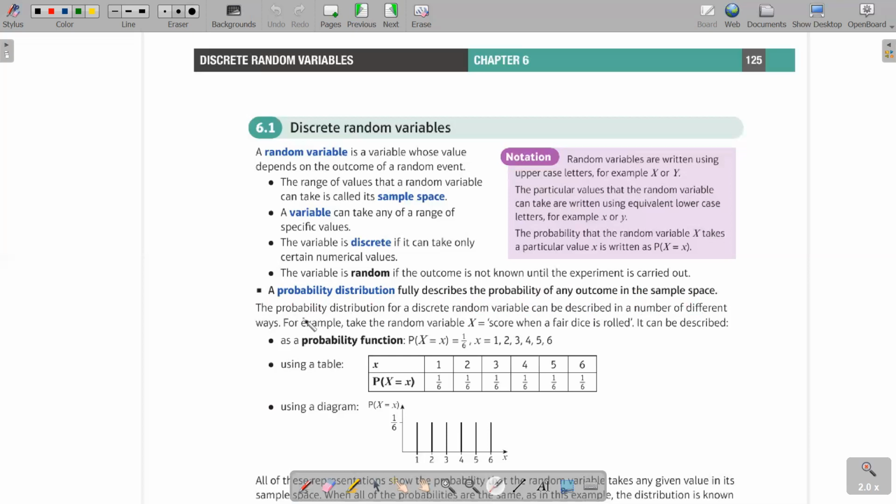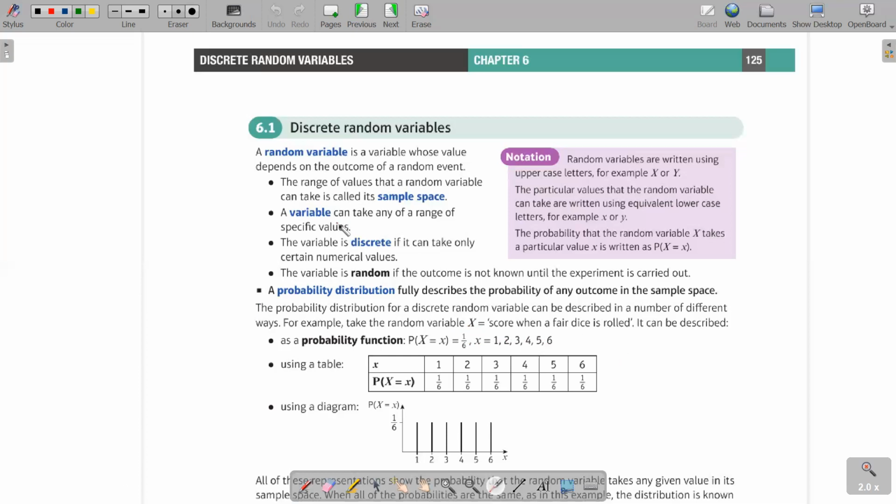The probability distribution for a discrete random variable can be described in a number of different ways. For example, take the random variable capital X. Can you see? We have taken the random variable as capital X. And what's the random variable? The score when a fair dice is rolled. We are also taking the same example.